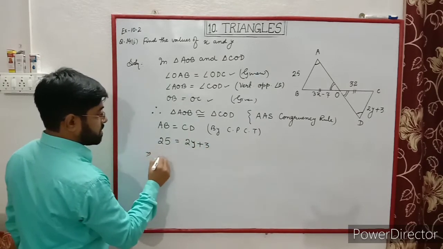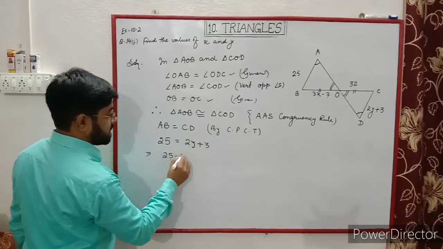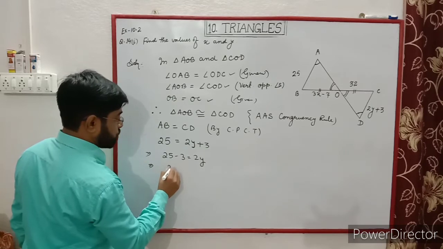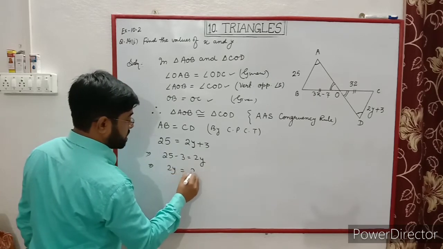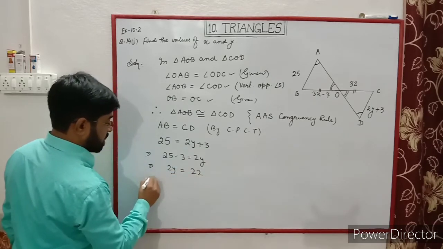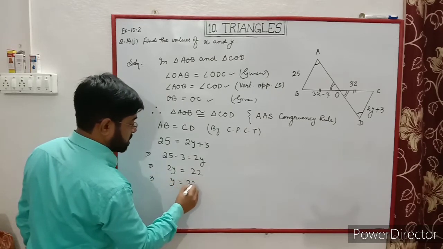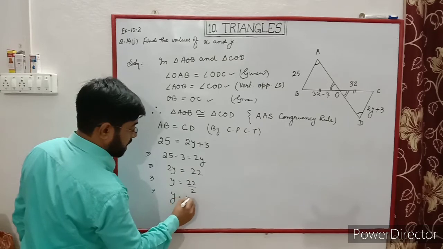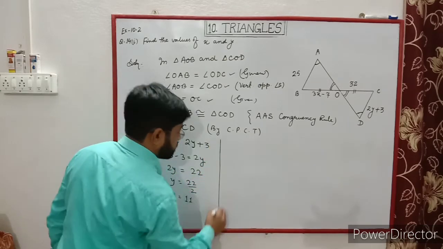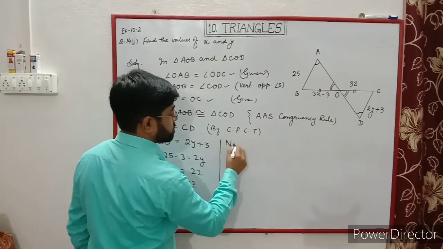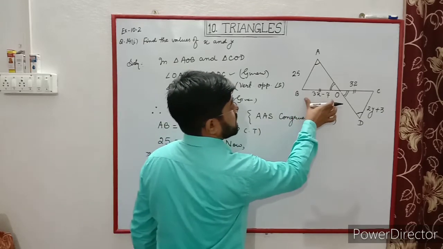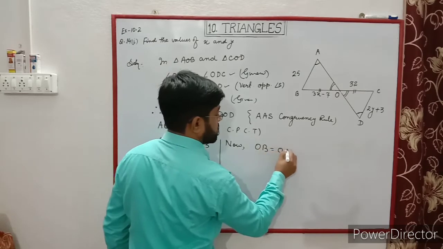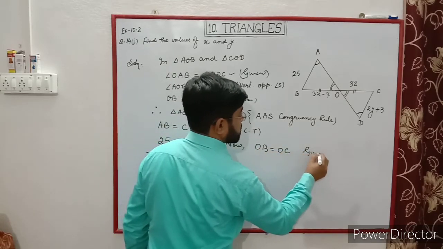Now simplification: 25 minus 3 is equal to 2y, which implies that 2y is equal to 22. Now y is equal to 22 by 2, so y is equal to 11. Now OB is equal to OC, it is given.